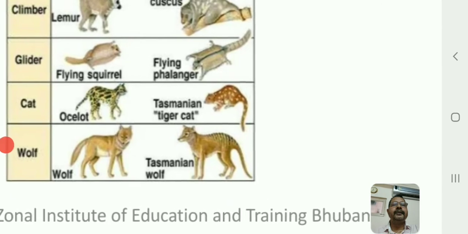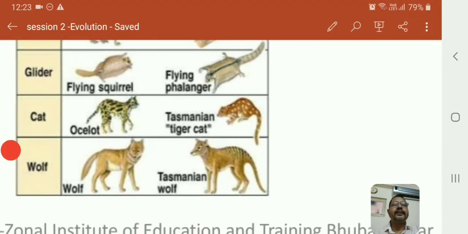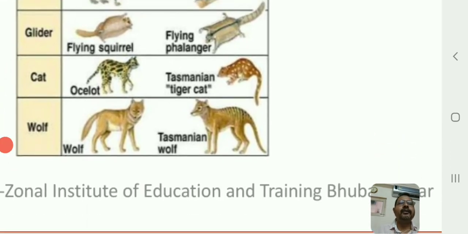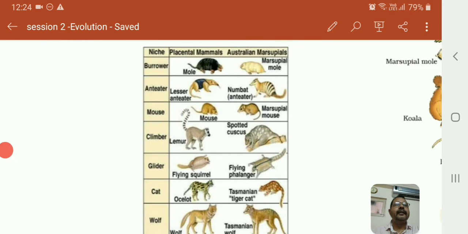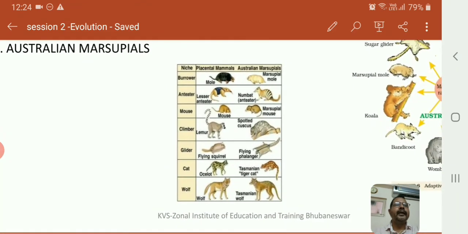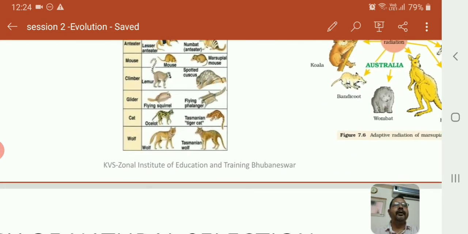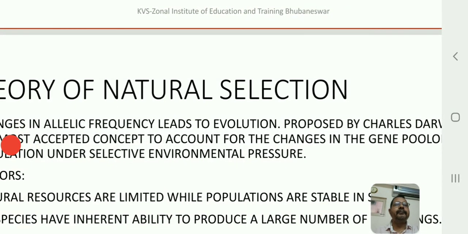Now look at the last one. Let us highlight this one. Look at the last one, the wolf and the Tasmanian wolf. Look at the similarity. If you look very closely, they almost resemble each other. So what it means is that they might share a common ancestor, indicating that they are adapted radially, and this shows an example of adaptive radiation.